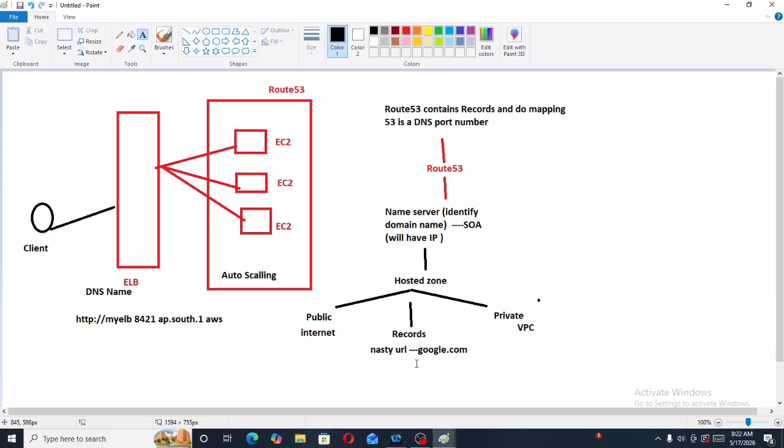Then this hosted zone will forward the request to the elastic load balancer, and this elastic load balancer will forward the request to the EC2 instances.